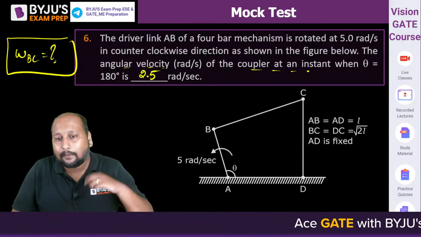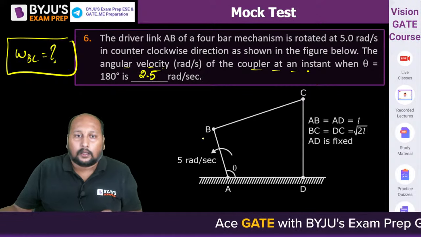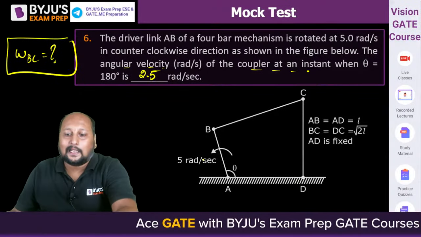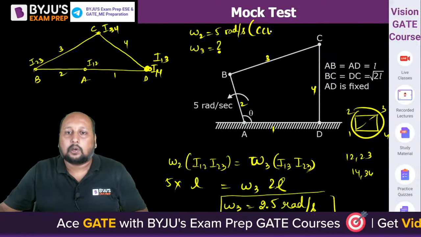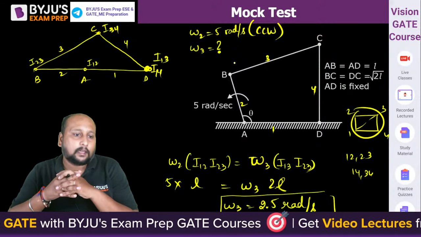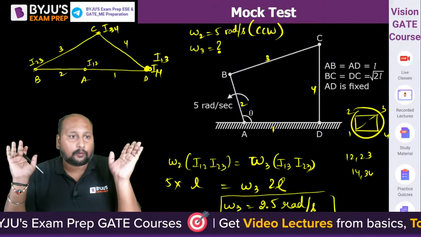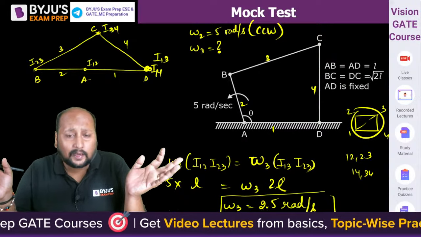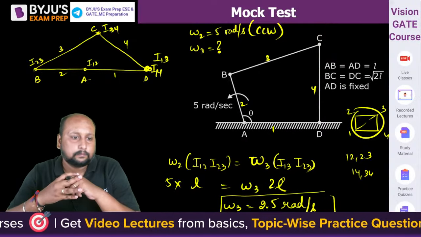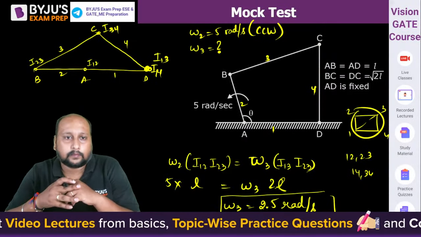Very good. Acha, tell me what's the direction? Omega 2 is anti-clockwise. This is counter-clockwise. What will be the direction of omega 3? 2.5 radian per second is the magnitude. What's the direction of omega 3? Anyone? See the diagram.